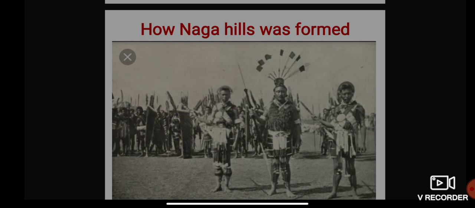This means that the Naga Hills district was excluded from the general laws prevailing throughout the rest of British India. So it was administered as a non-regulation district.